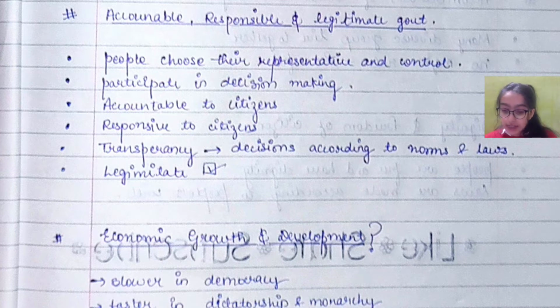Now next is participate in decision making. Democracy ensures that the government as well as the citizens participate in every decision made. This shows that it is accountable, and also the government is going to respond to our opinions. Let's take an example. In India, there was a problem with girl child education, so policies were made in favor of that. Thus we can say that it is responsive. We demanded policies and provisions for the education of the girl child, and we were given those. So we can say it is accountable as well as responsive.